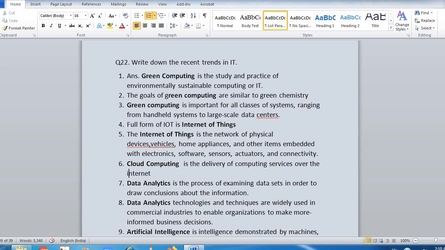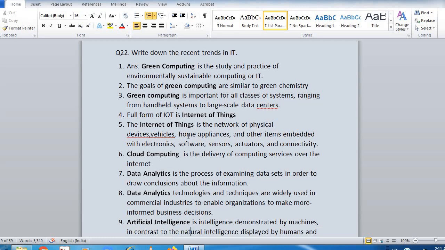How you store your data in secondary storage, you can save the data in cloud computing. Now talking about data analytics, it is the process of examining data sets in order to draw conclusions about the information. There is so much data, so they analyze the data and remove the irrelevant data, and then they draw the conclusion. Data analytic technology and techniques are widely used in commercial industry to enable organizations to make more informed decisions after removing irrelevant data.